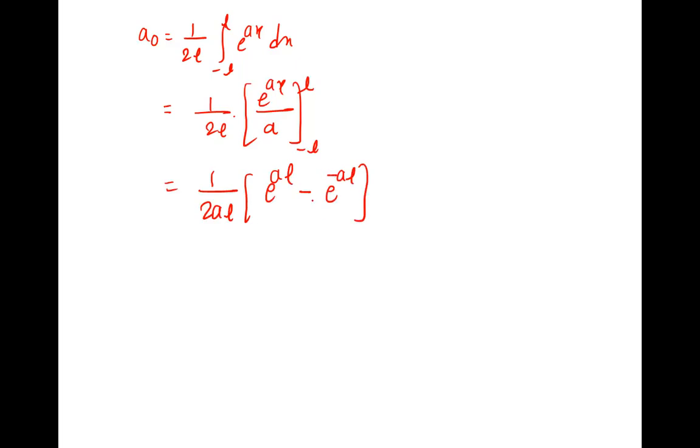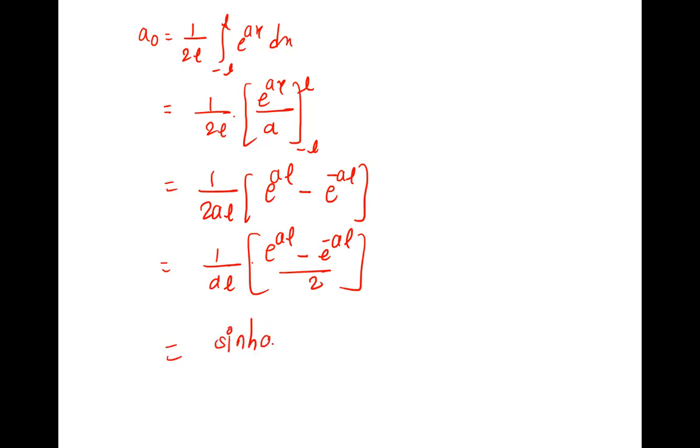This is something, what is that? A formula. Sin hyperbolic. Right, but there should be 2, so that 2 you can take in. And this is sin hyperbolic aL, and upon aL is there as it is.